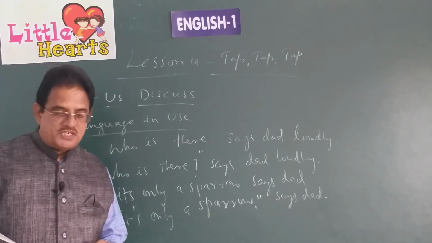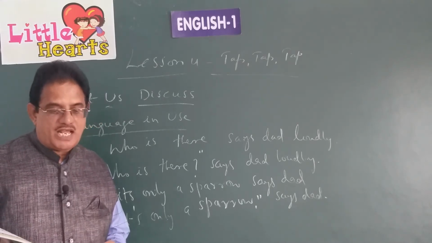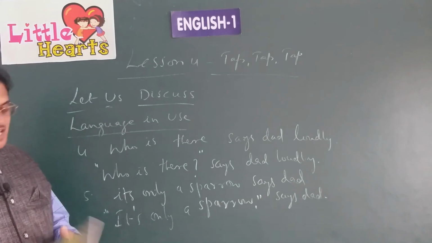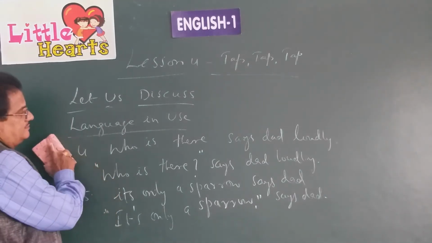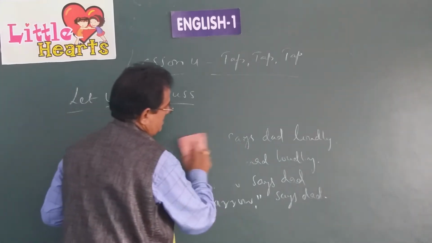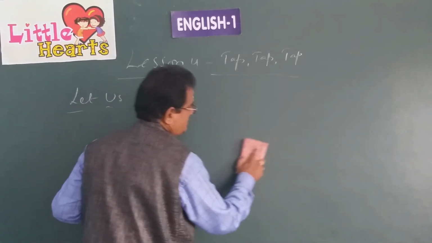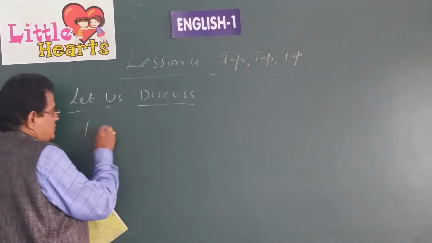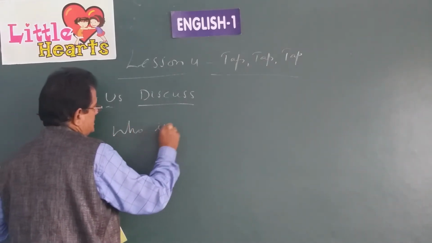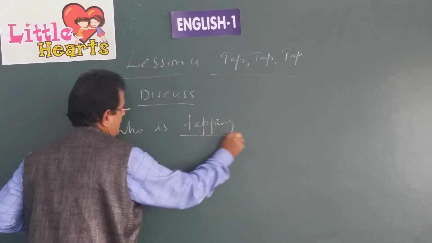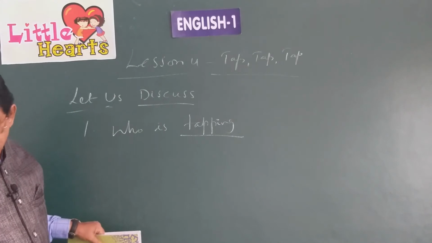Now, in the next part, in the grammar part, fill in the blanks with the correct forms of the words given in brackets. Who is dash on my window? What should we write there? Correct form of the word. What is the word given there in the bracket? Tap. So, the first one is: who is tapping on my window.